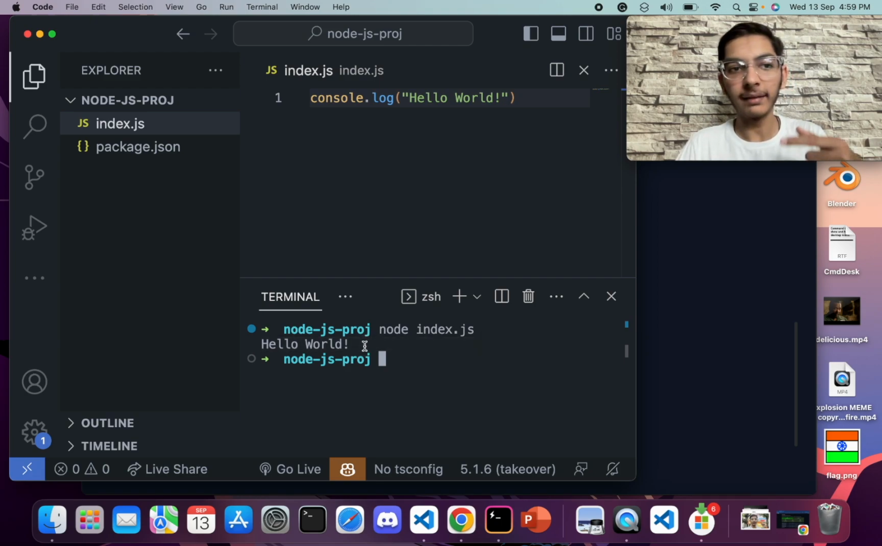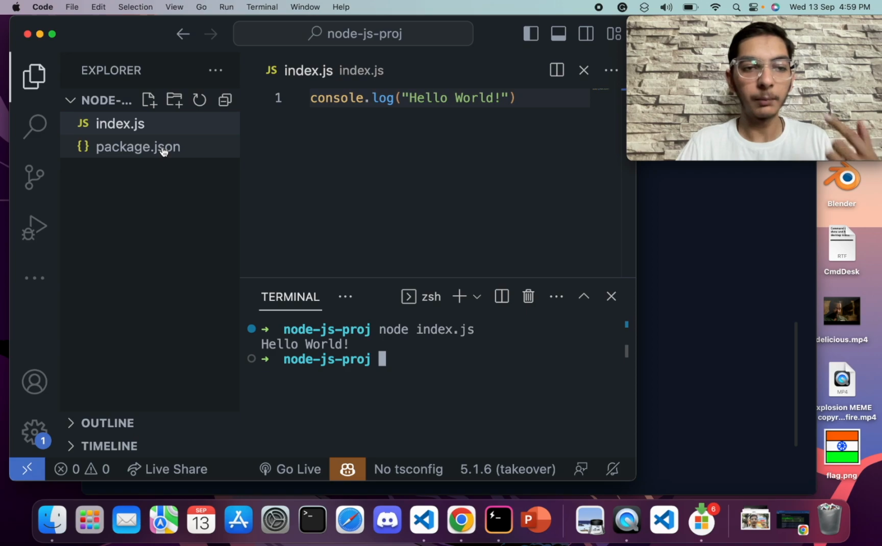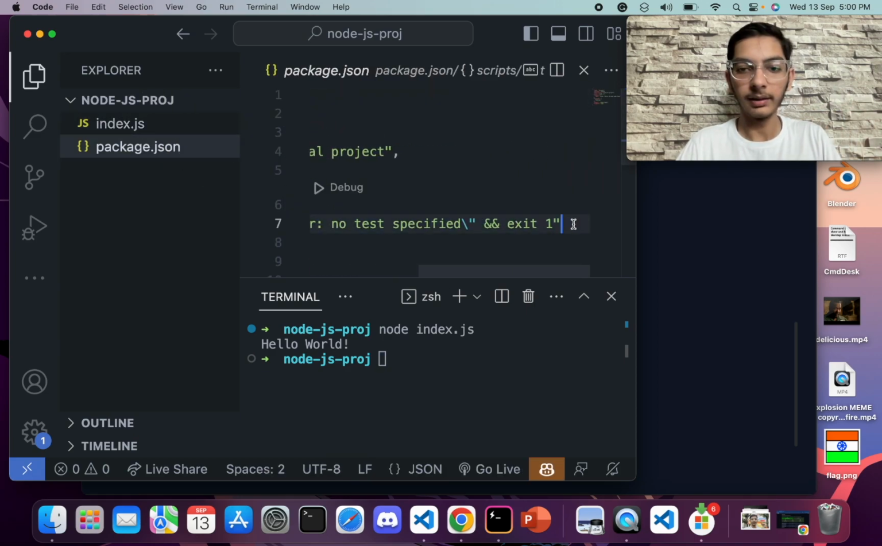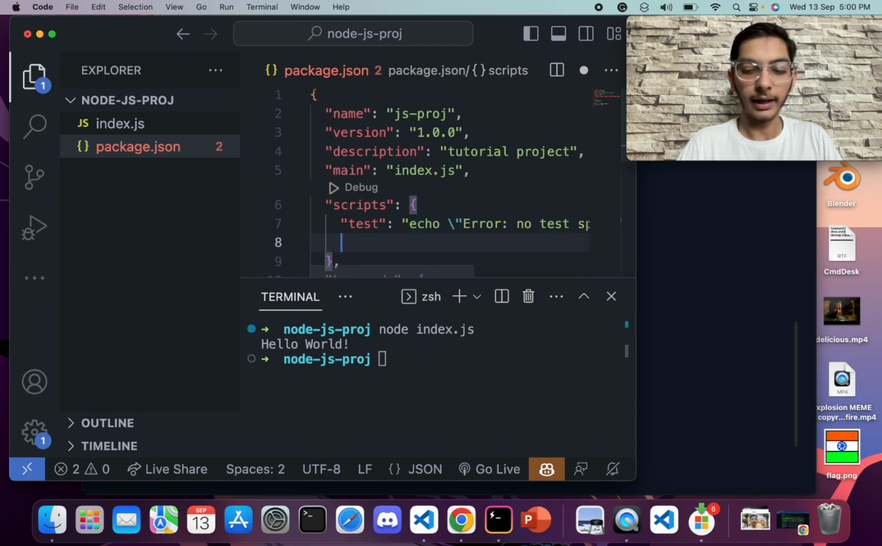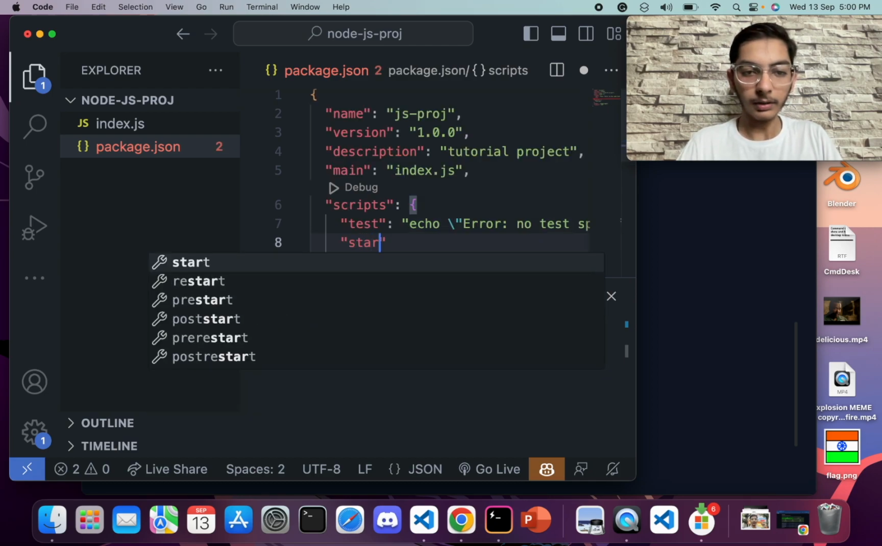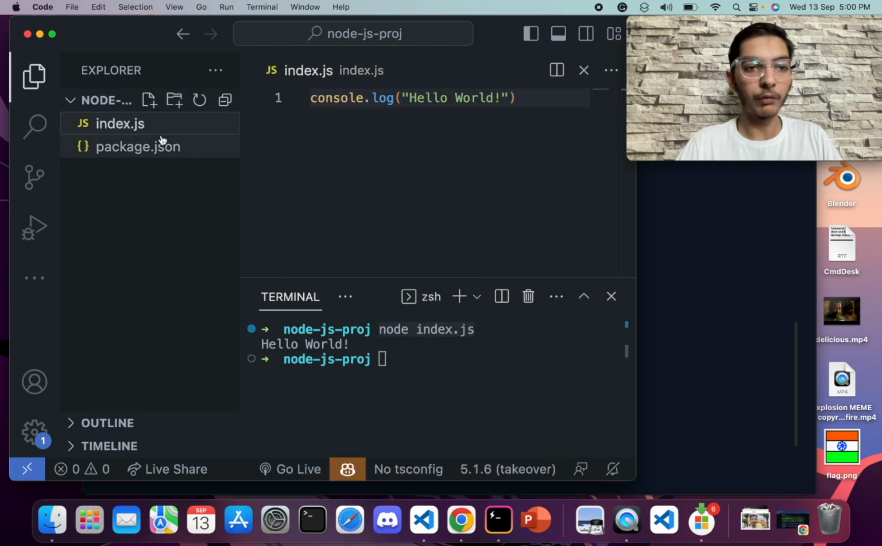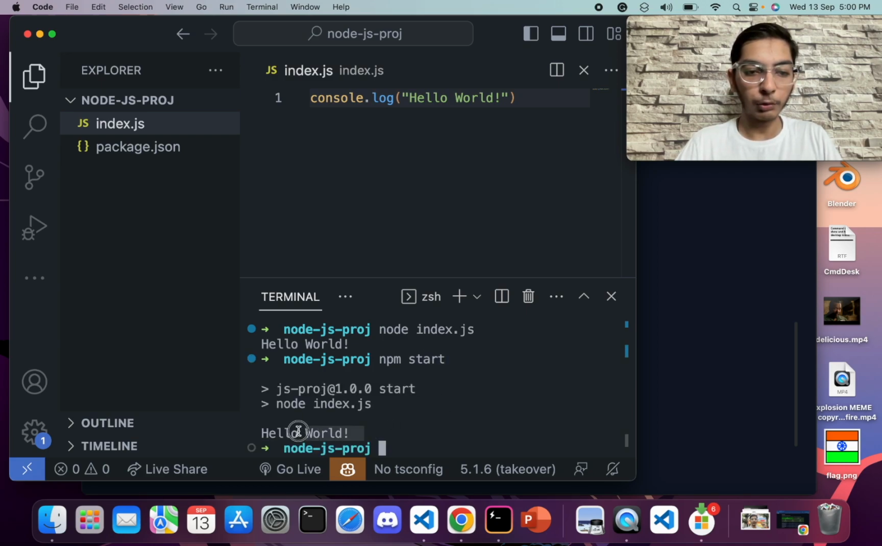Now we want to access it through our npm start command. So we can come to our package.json file, put a comma right here, and we will say start, and in the start we will just copy this command like this, and paste it right here. Now when we say npm start, you can see our hello world is executed through Node.js or through this package.json file.